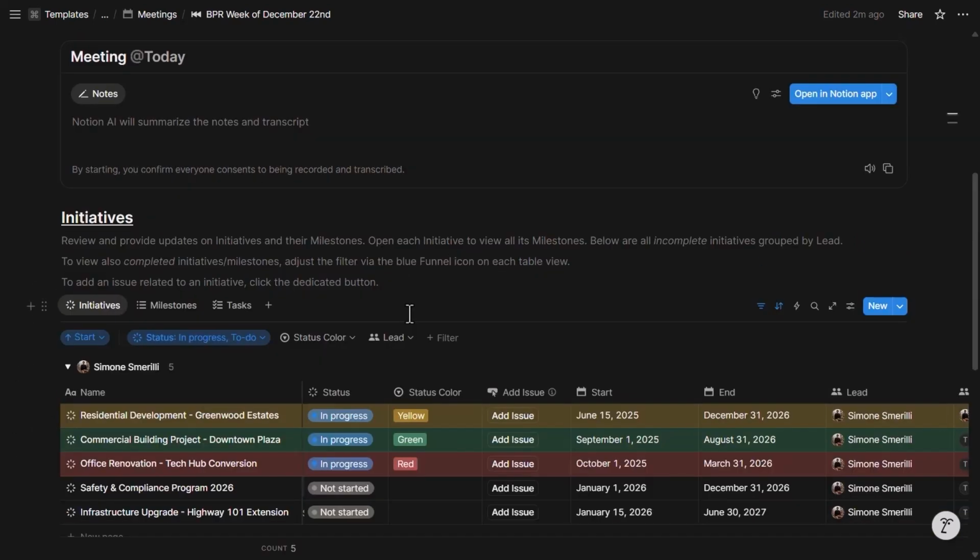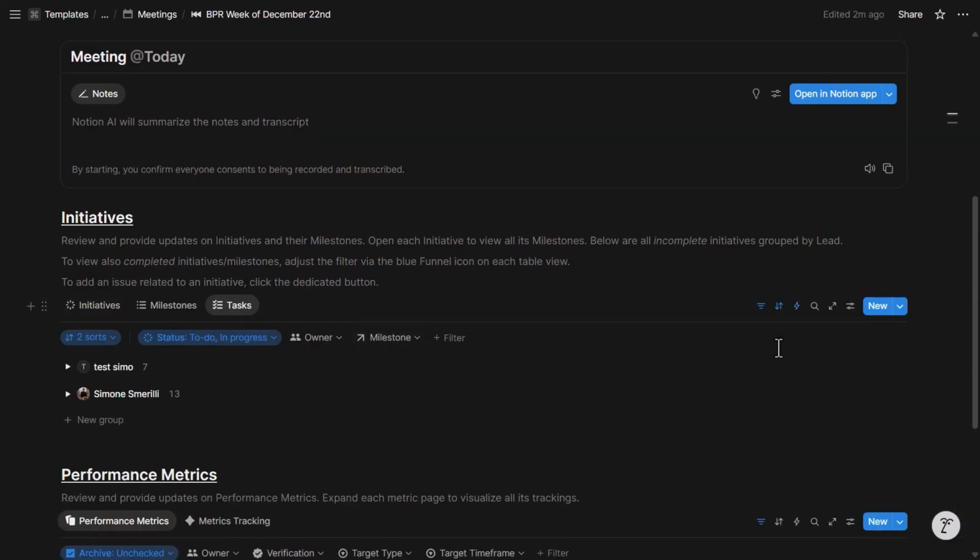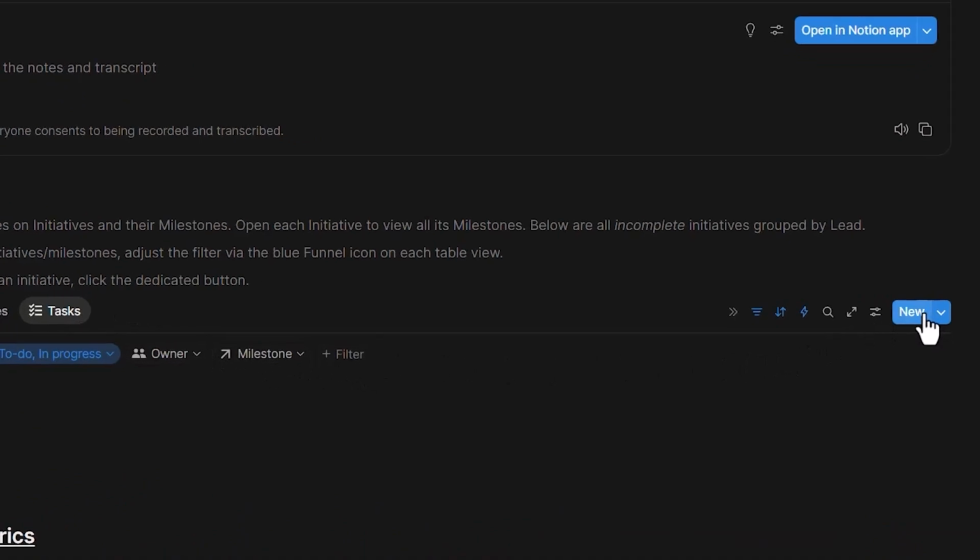During the BPR, I can also add tasks directly from here, and this will be logged in the tasks data source, which means they then show up on the dashboard, on the personal dashboard of the user, and anywhere else tasks are displayed within the system.